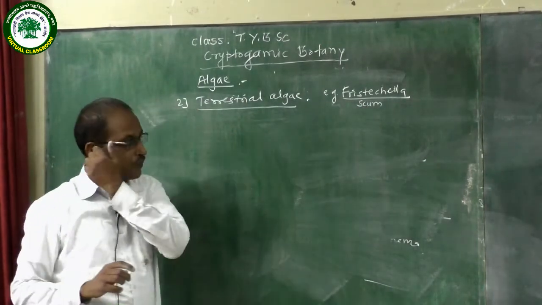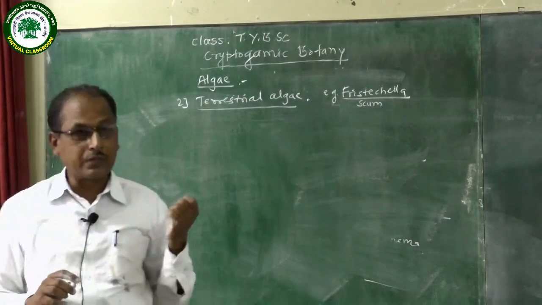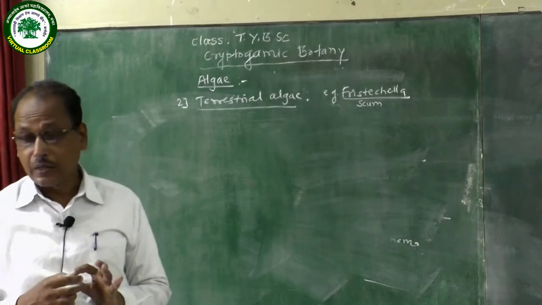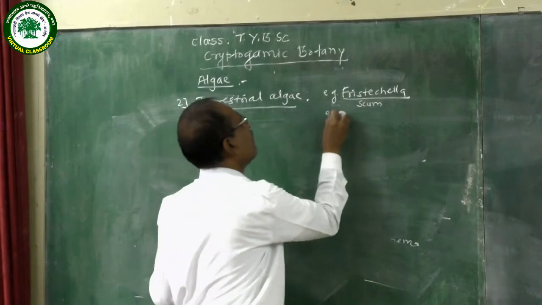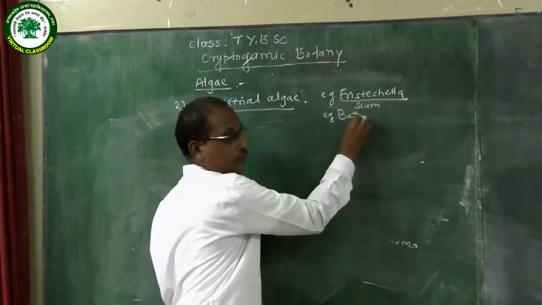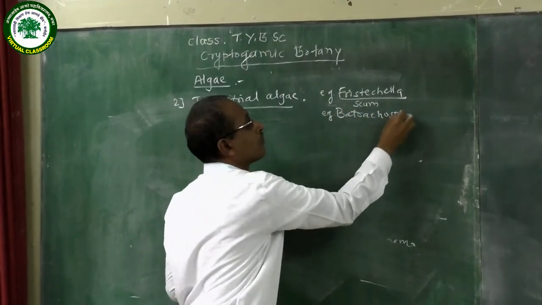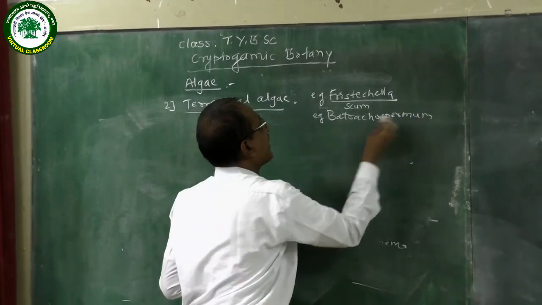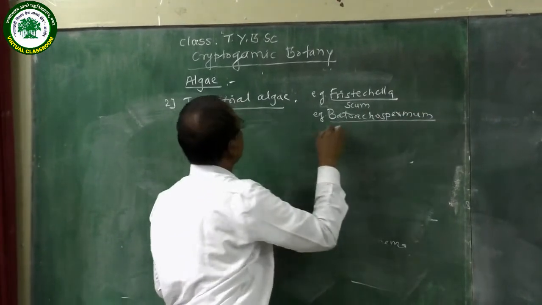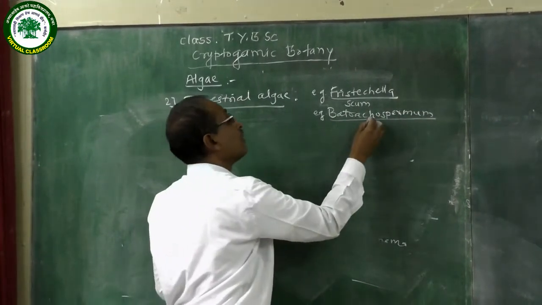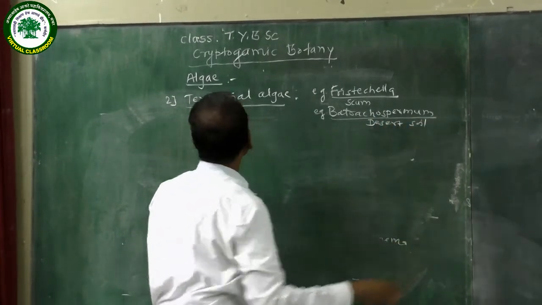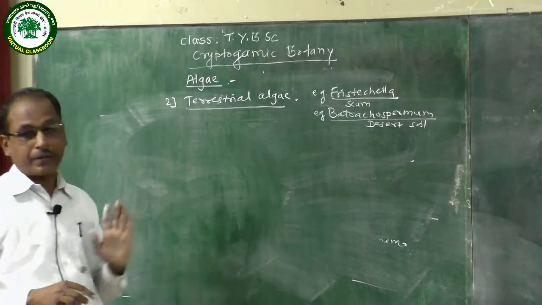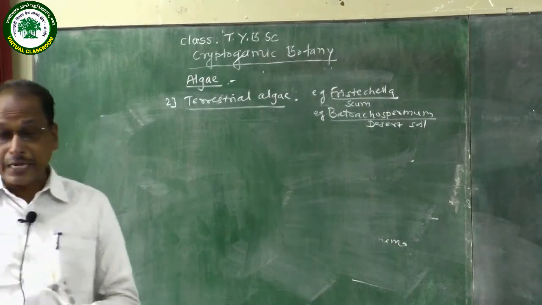In terrestrial algae, some algae are found in dry condition also, or in deserts, on the desert soil. For example, Batrachospermum. Algae found on the soil are called terrestrial algae.